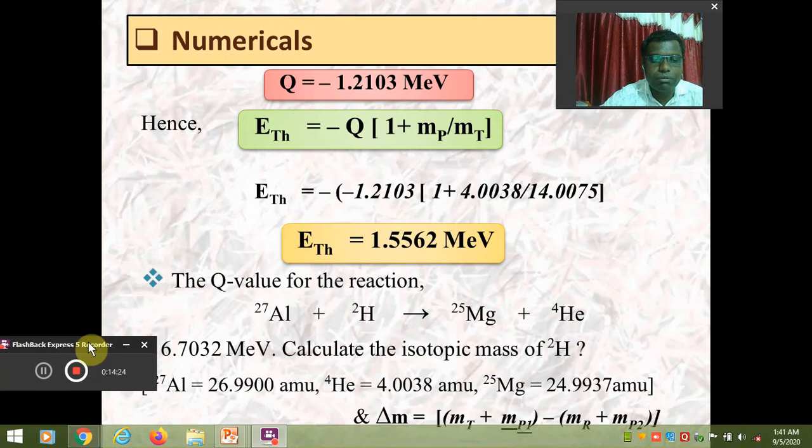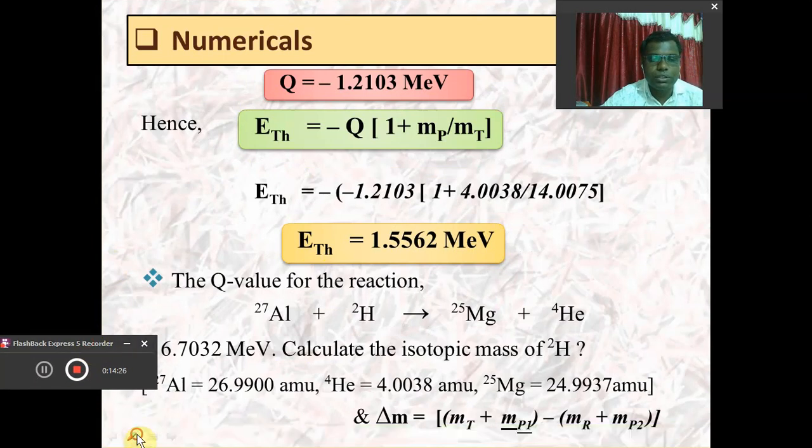How can we calculate the value of threshold energy? That is also important here. From the Q value, which is minus 1.2103, and we already know the equation for threshold energy: minus Q into bracket 1 plus mass of projectile divided by mass of target. This is the minus sign into the value of Q, minus 1.2103, so minus times minus becomes positive, into bracket 1 plus mass of projectile, helium 4.0038, divided by mass of target, 14.0075.